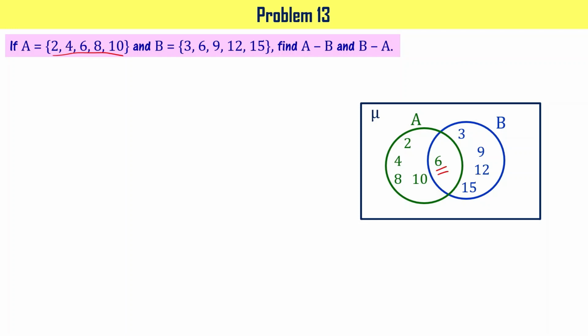So A minus B is going to be X belongs to A and X does not belong to B, means those are going to be 2, 4, 8 and 10, right?